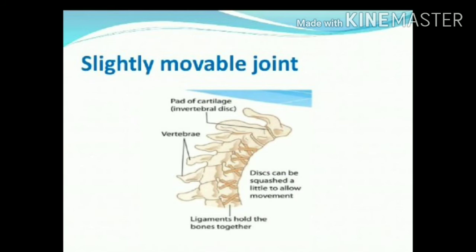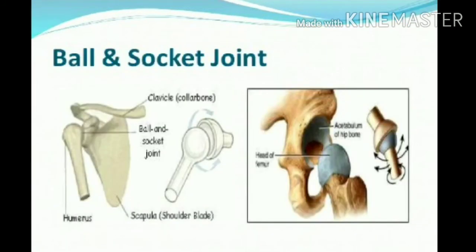The next joint is very important, that is the ball and socket joint. This ball and socket joint is situated in the arms. The round end of one bone fits into the cavity, which is a hollow space. Cavity is nothing but the hollow space of the other bone.